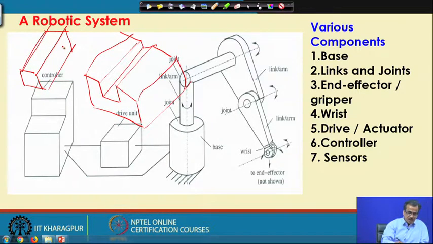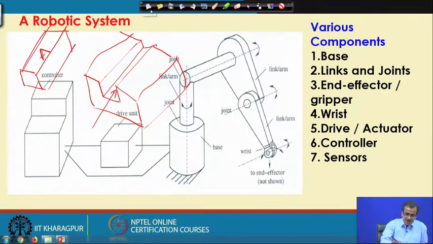If I insert this key here, this particular joint will be nothing but a prismatic joint, and this is a linear joint. So, this particular part, say part A, can just move in the linear direction here, and this is an example of the prismatic joint.